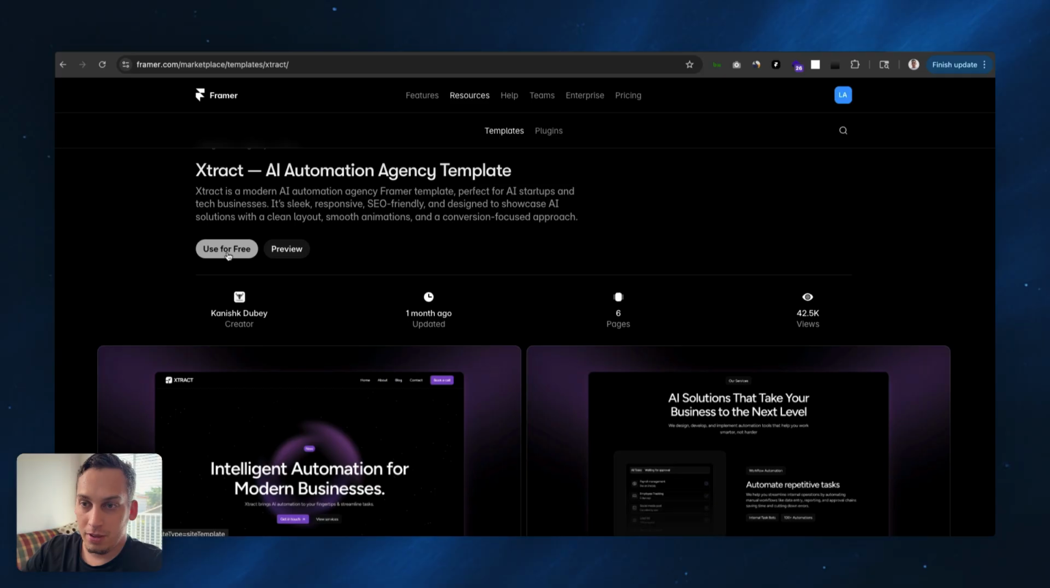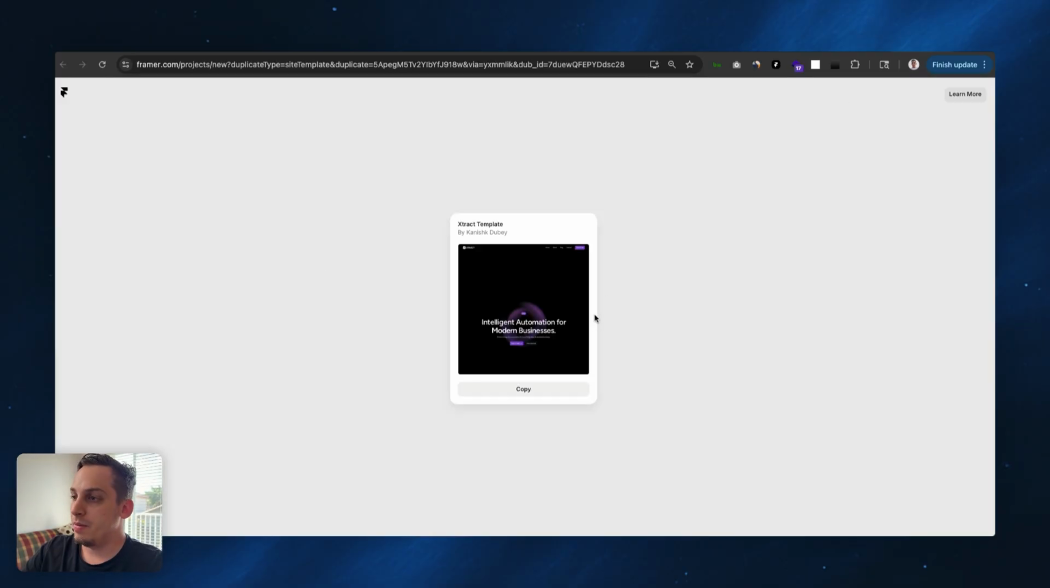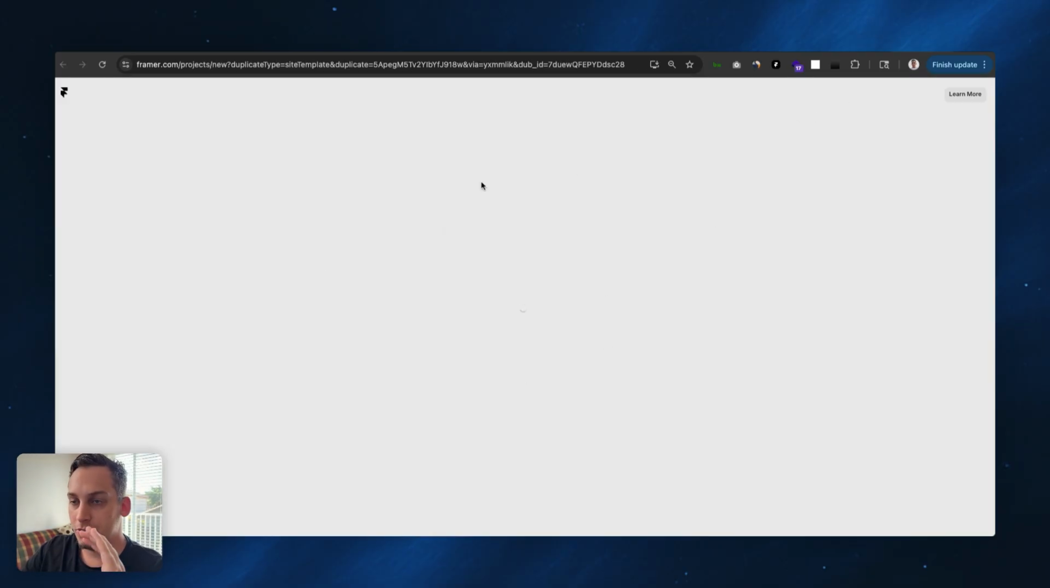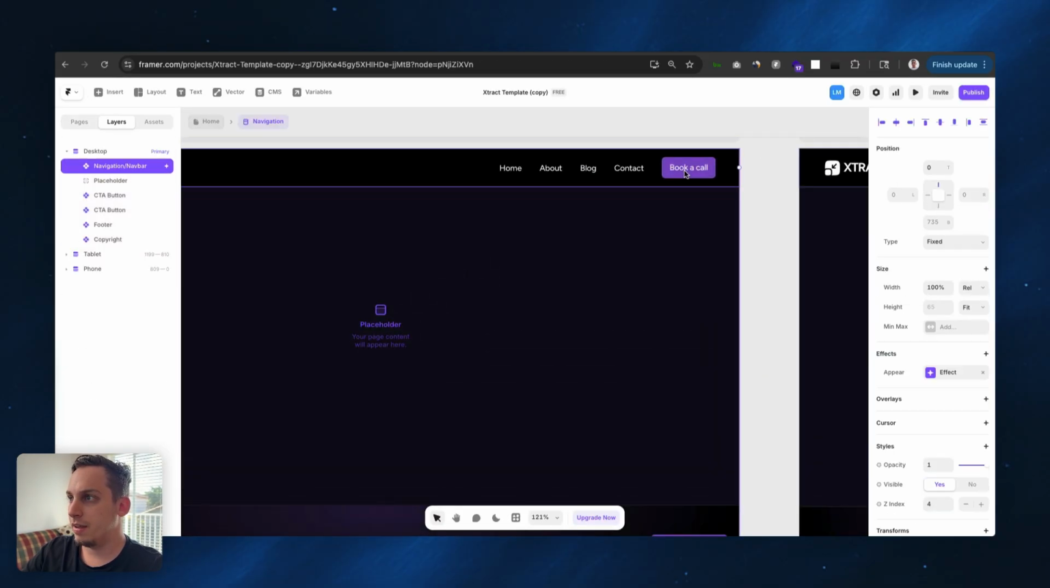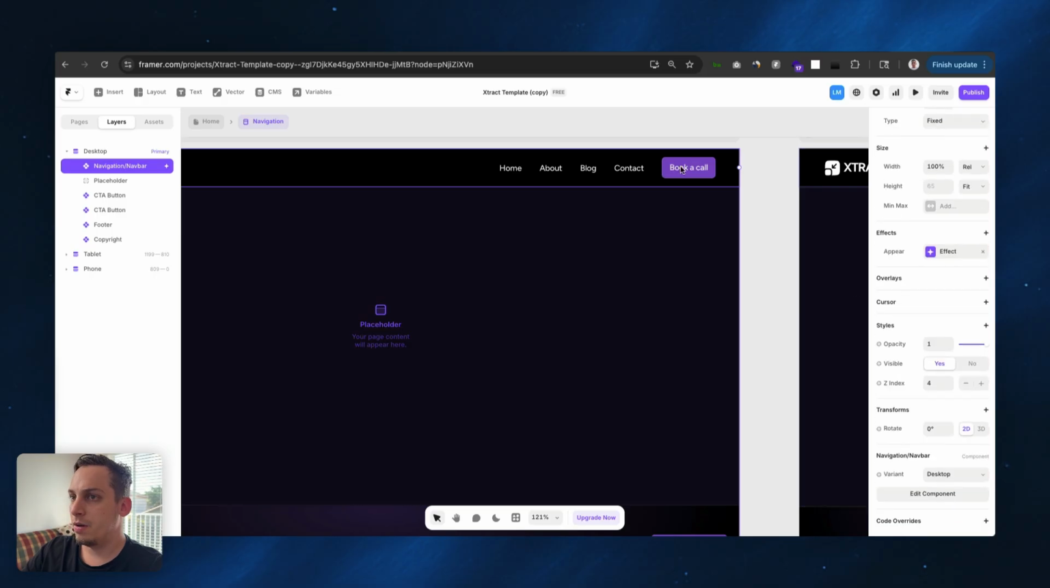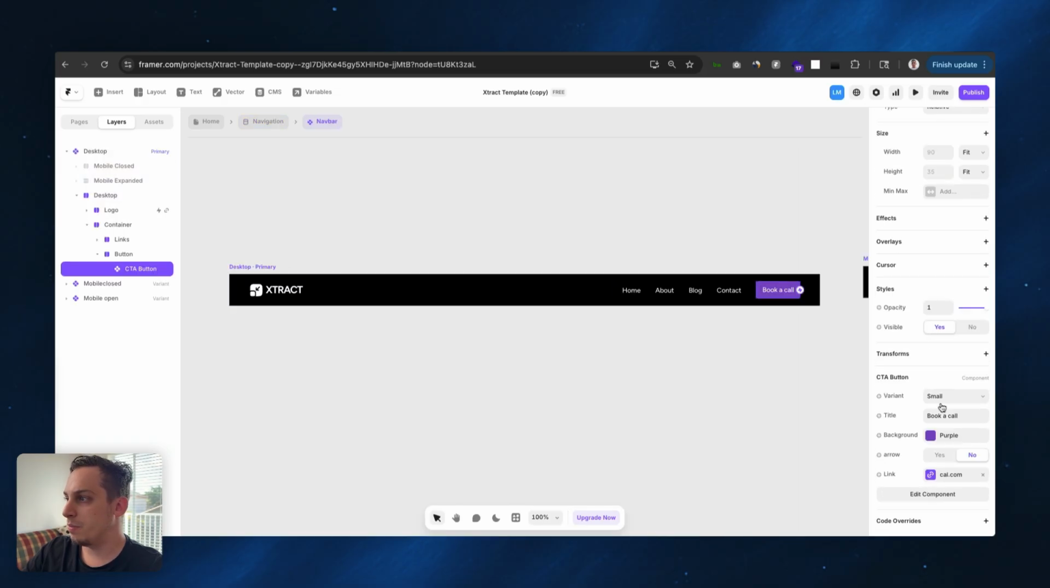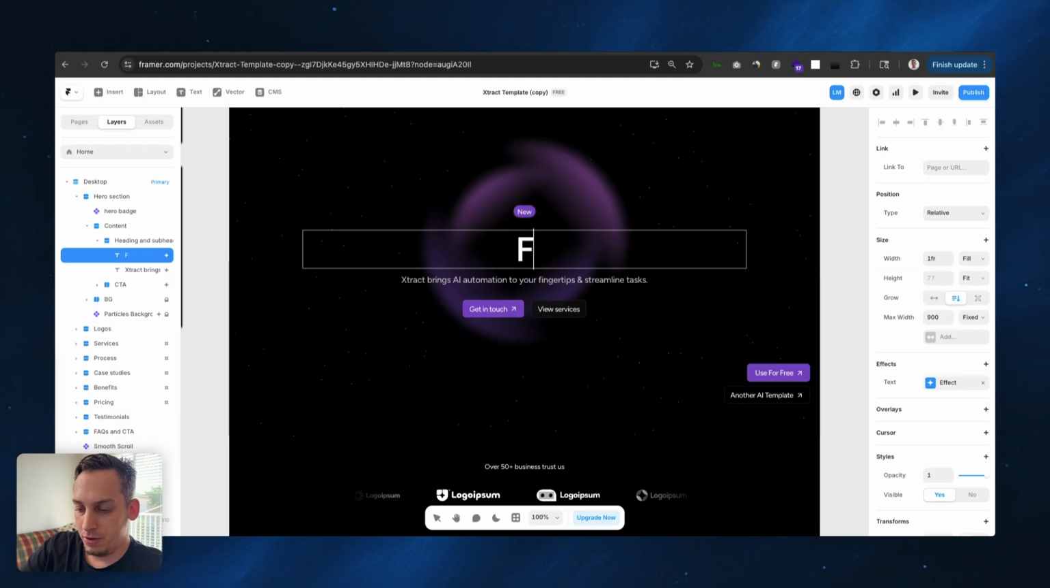And it's as easy as just doing this, right? Use for free. And then if you're signed up, it just automatically opens inside of your account. Then you can start adjusting certain things. For example, this book a call, we can replace with something like register, right? And then we can link this to our app URL instead of to cal.com, and we can replace this text with something like find your app idea today, right?